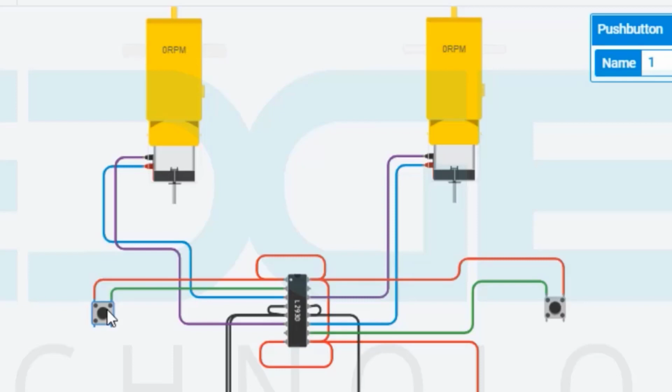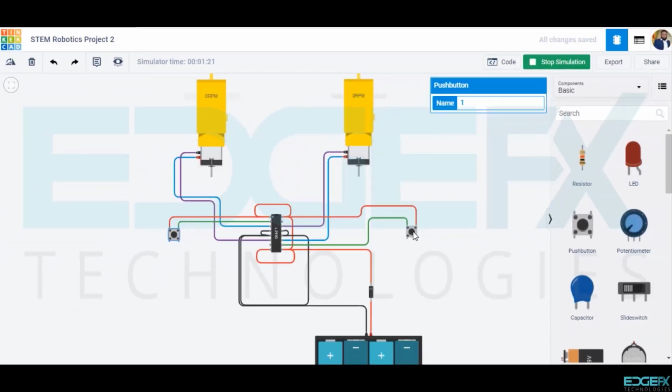When we release the push button, again, the motor shaft stops spinning and shows 0 RPM. When we push the second button, we notice that the second motor shaft is spinning with 142 RPM. Thus, the robotic vehicle moves in one direction, say right, since only one motor shaft is spinning. When we release the push button, again, the motor shaft stops spinning and shows 0 RPM. This is how we control the left and right movements of the robotic vehicle.